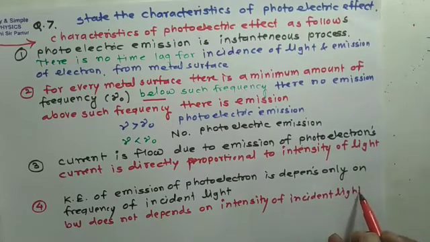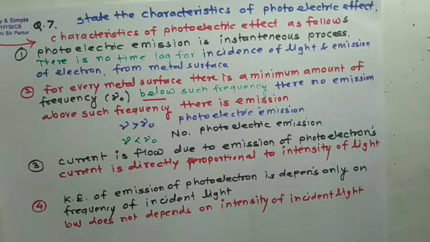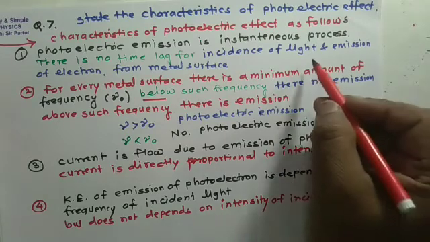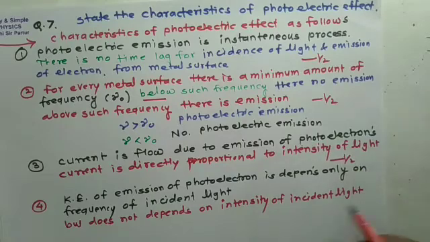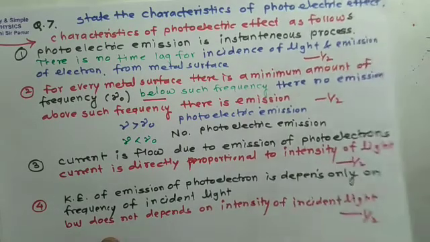So these are the four characteristics. Each characteristic gives us half mark, half mark, half mark, half mark. So the question carries 2 marks.